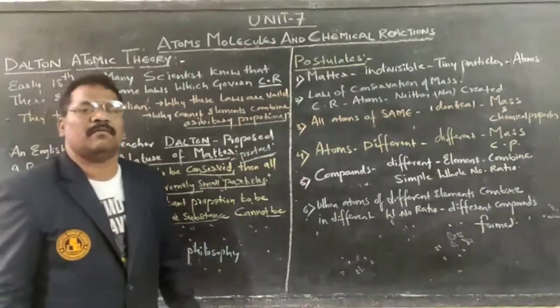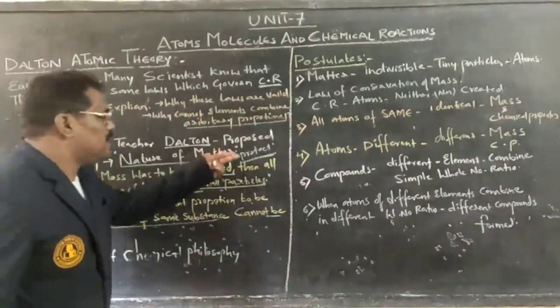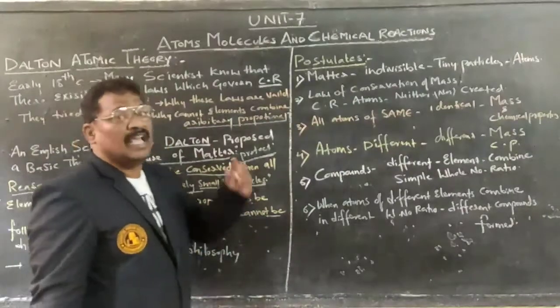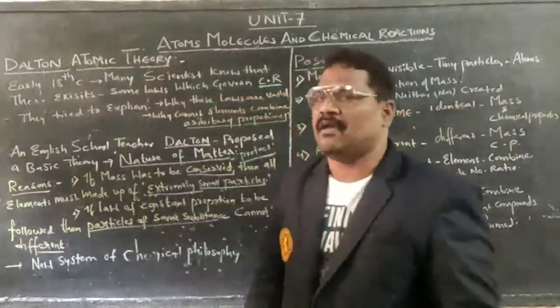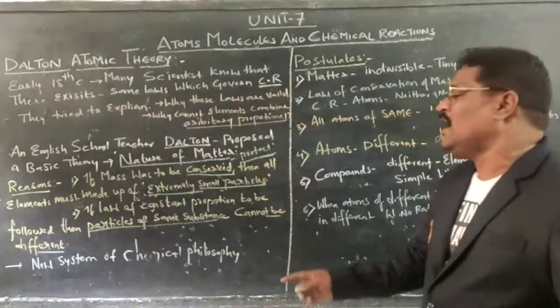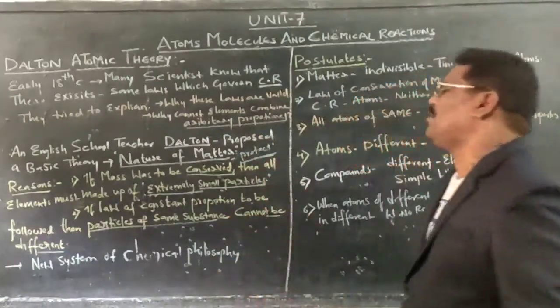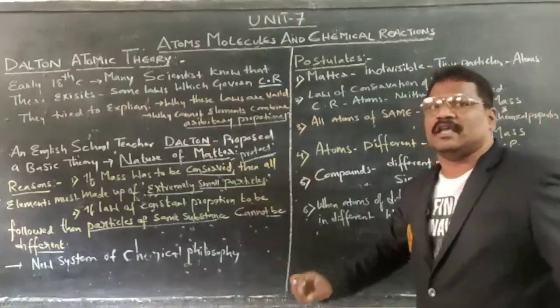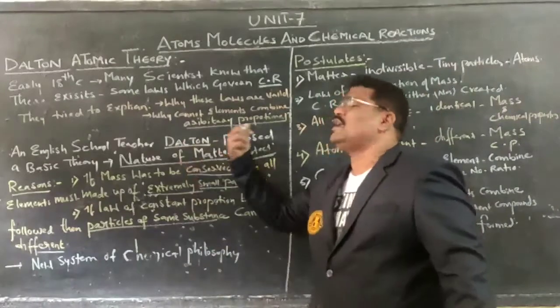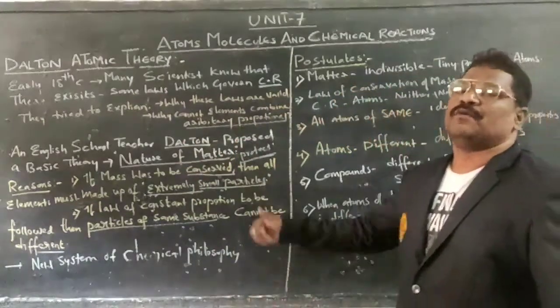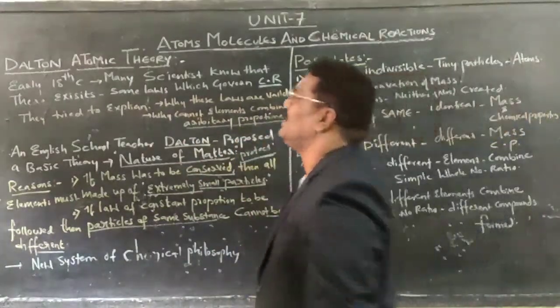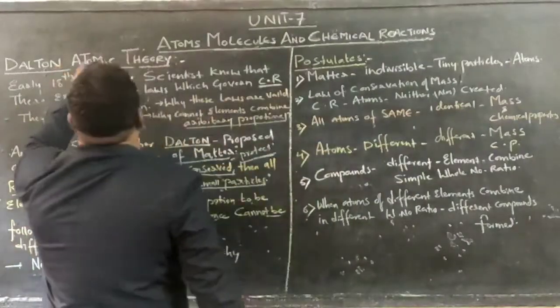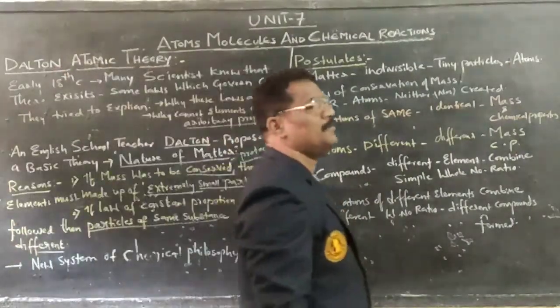Based upon these two reasons, a new era of thinking, a new system of chemical philosophy, came into existence, given by Sir Dalton. That theory is called Dalton's atomic theory.